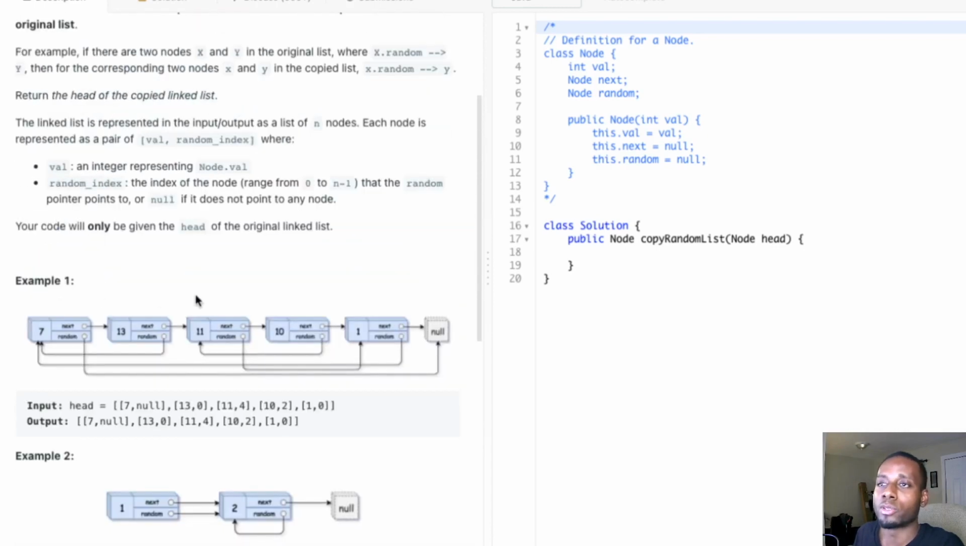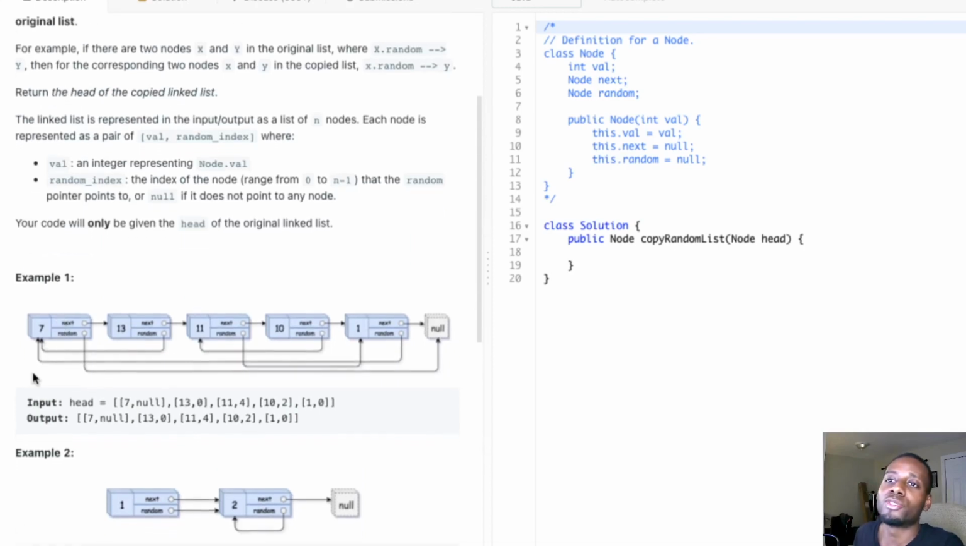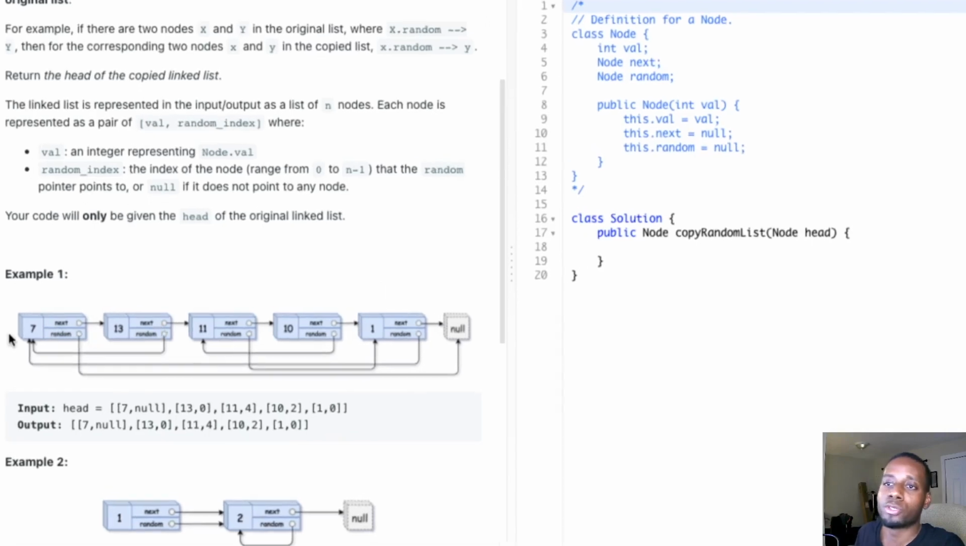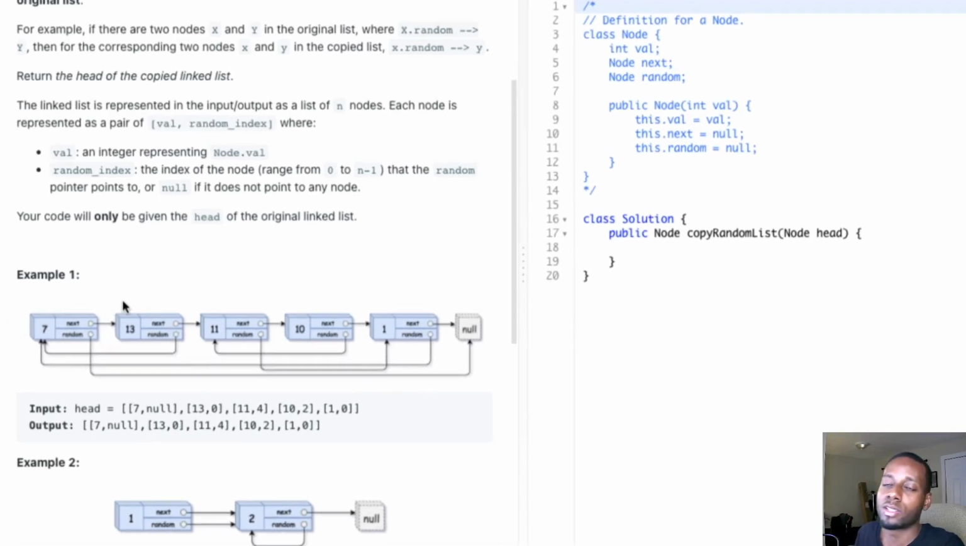So pretty much what they're saying, guys, is we need to create a deep copy of this list. Every node has a corresponding node in the new list with the same values, but they should not be pointing to the same object. And none of the nodes in the new list should be pointing back to any node in the original list. The new list should be almost the exact same thing.